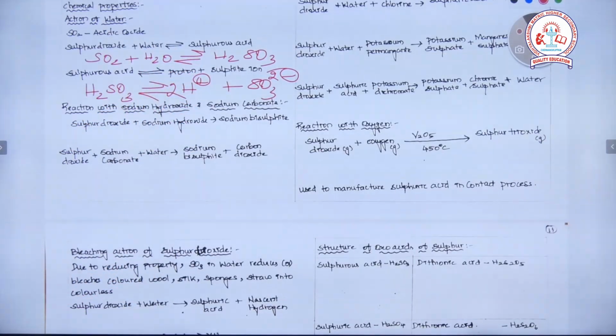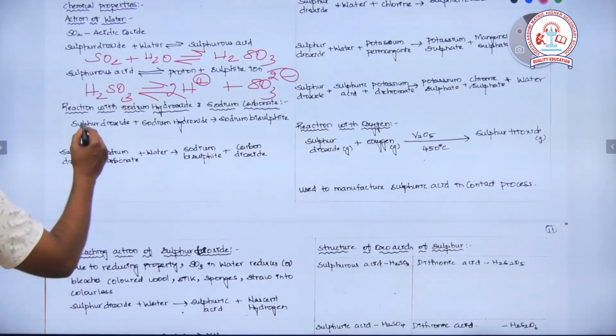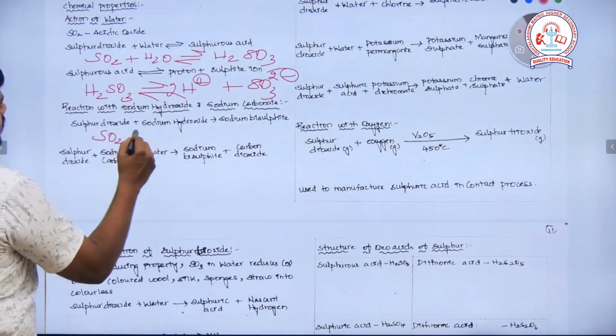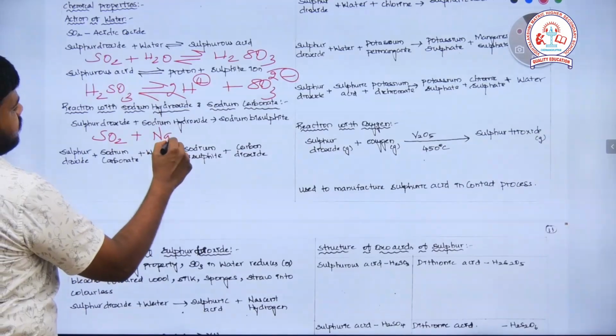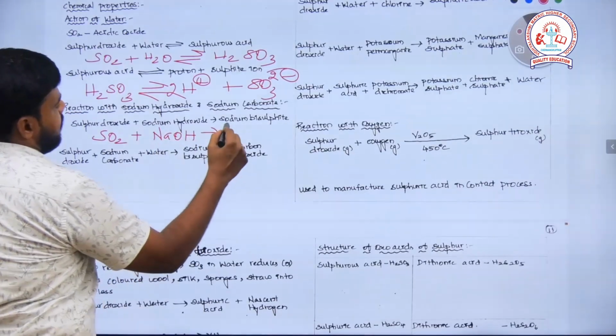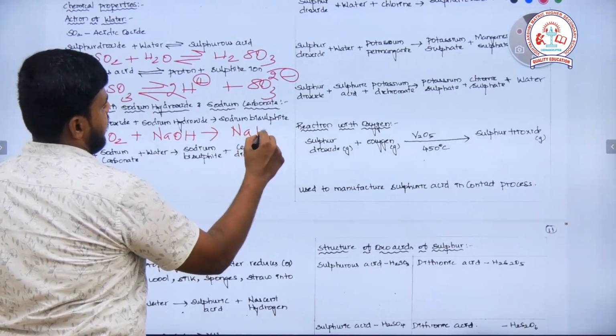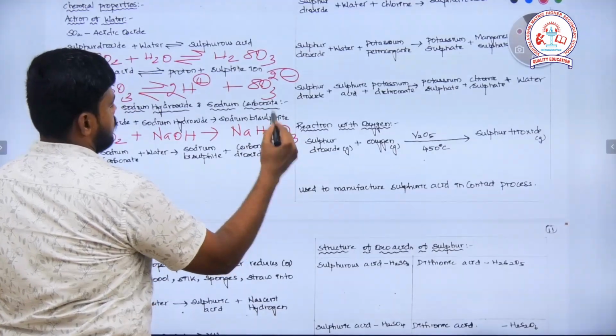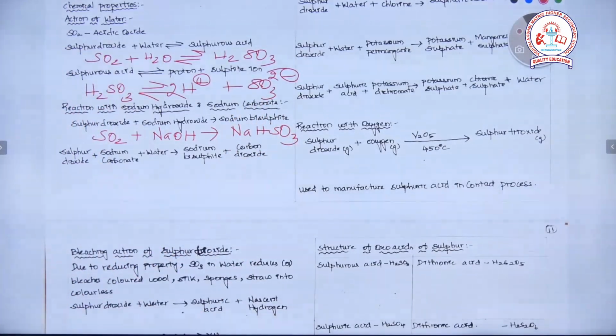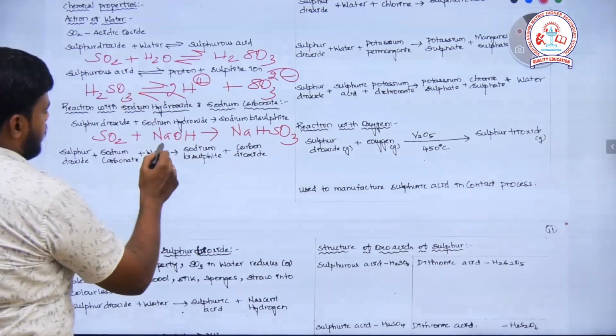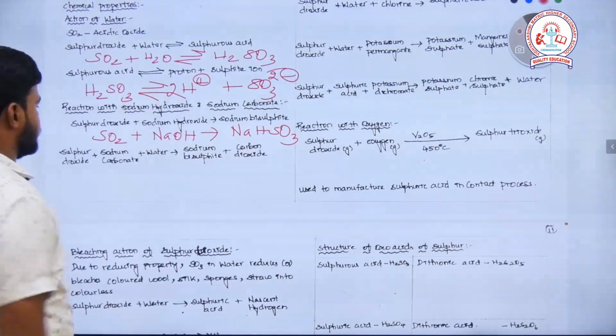Then the reaction with sodium hydroxide and sodium carbonate. Sulfur dioxide reacts with sodium hydroxide to form sodium bisulfite, NaHSO3. So Na 1, H 1, sulfur 1, the equation is balanced.